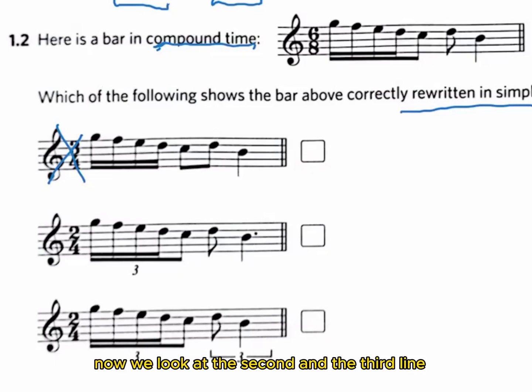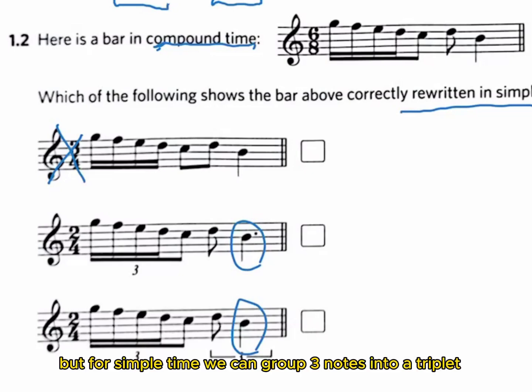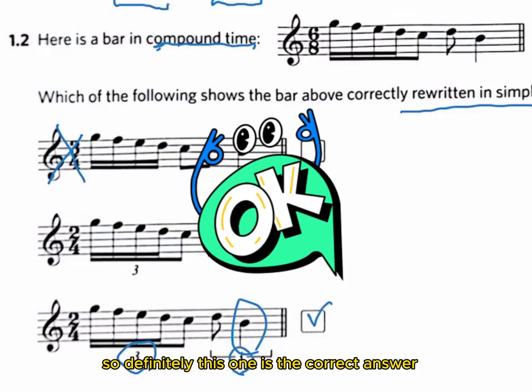Now we look at the second and the third line. They are almost the same. Only the last note is different. Remember when we change the time signature from compound to simple, we have to keep the original note values. But for simple time, we can group 3 notes into a triplet. And here is also 3 quavers grouped into a quaver triplet. So definitely this one is the correct answer.